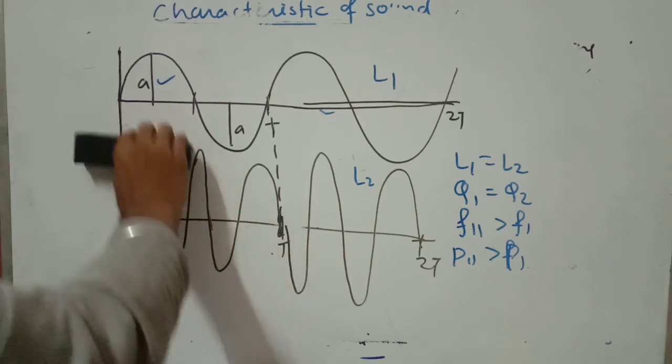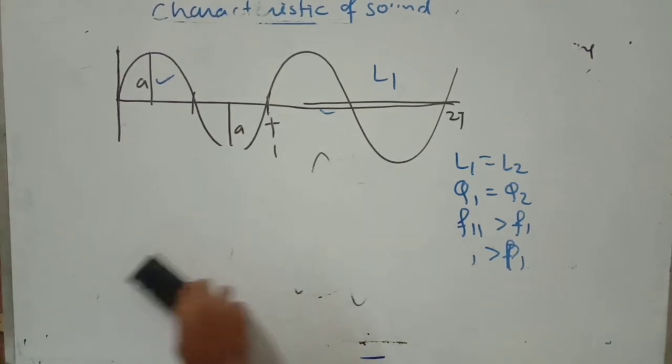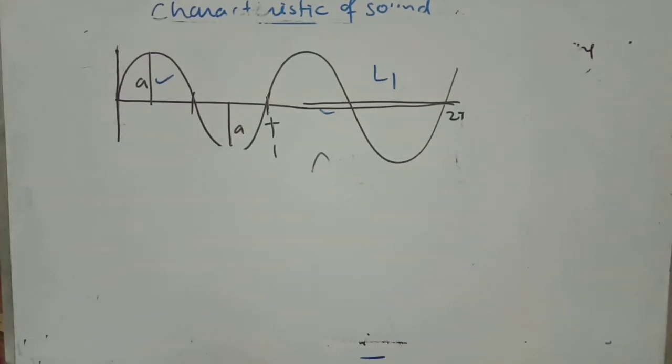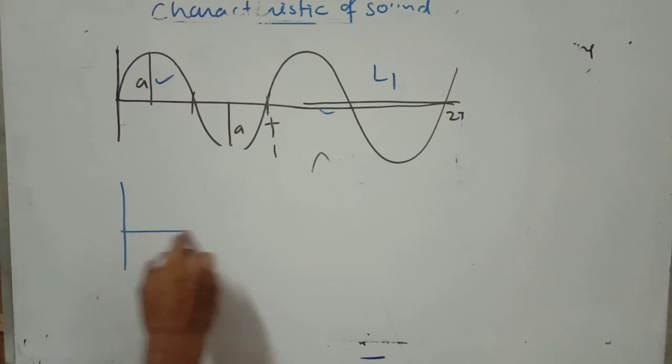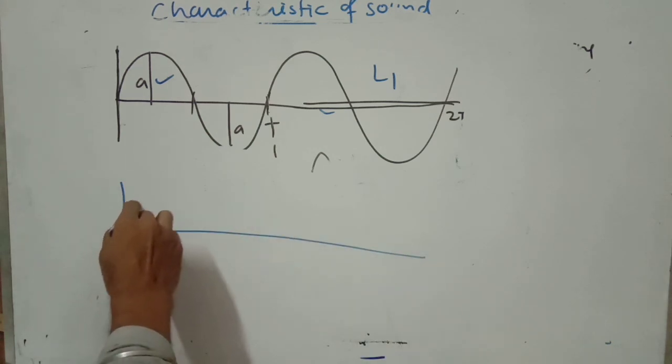So now let me take another example. Let me consider another wave pattern in this way.